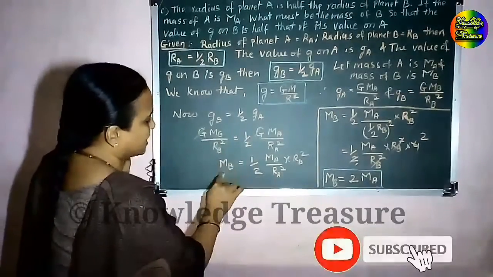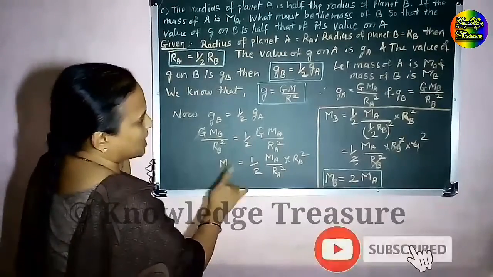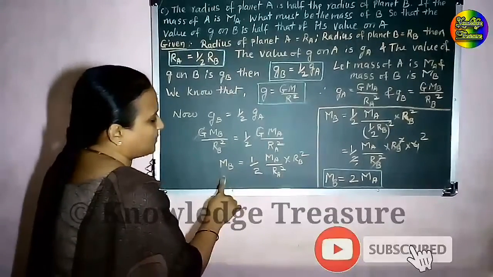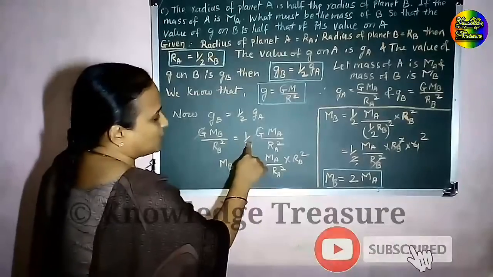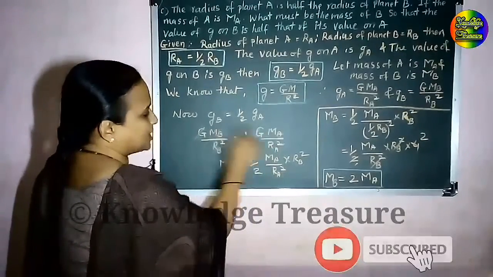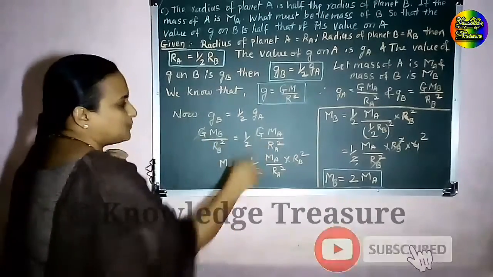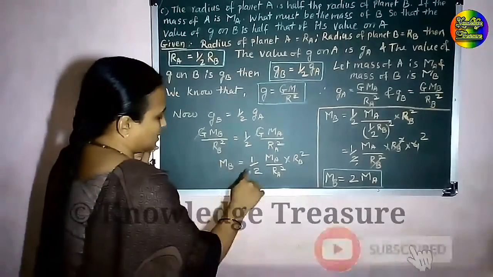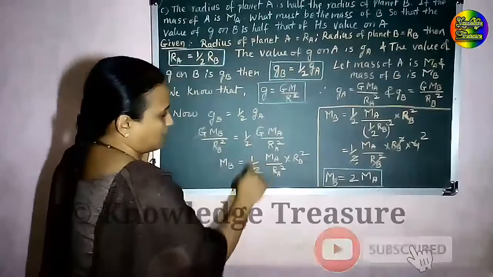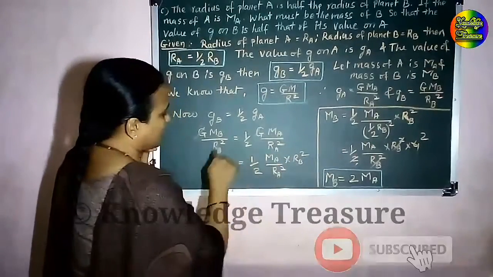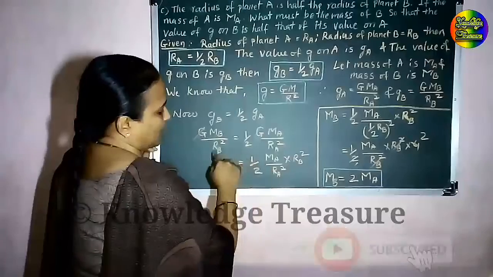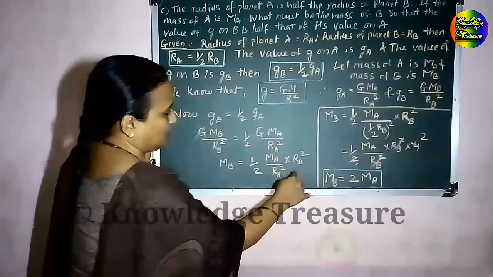What we have to find out is Mb, the mass of planet B. So Mb is equal to half into G, and G is the same everywhere in the universe, so G is constant and you can cancel the value of G. So you are getting Mb is equal to half into Ma upon Ra square into Rb square. This Rb square goes to the numerator.